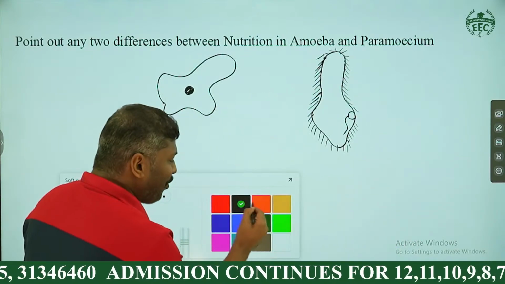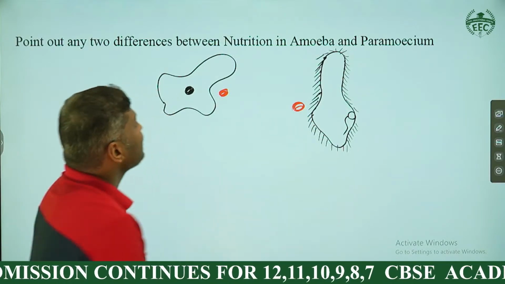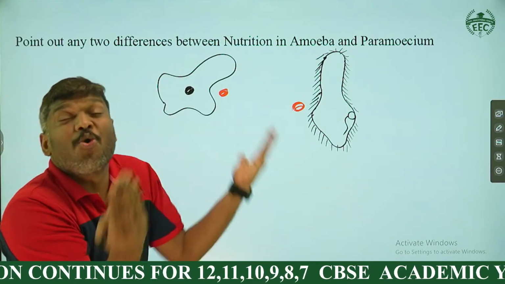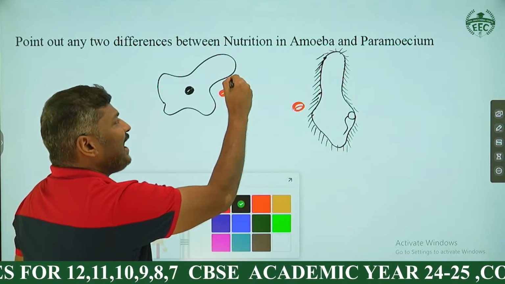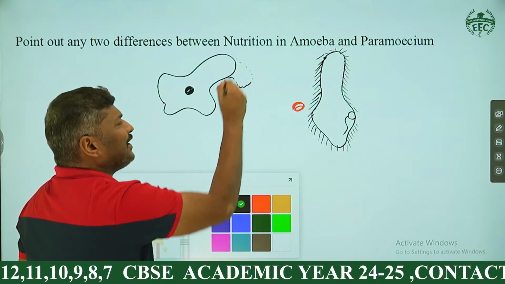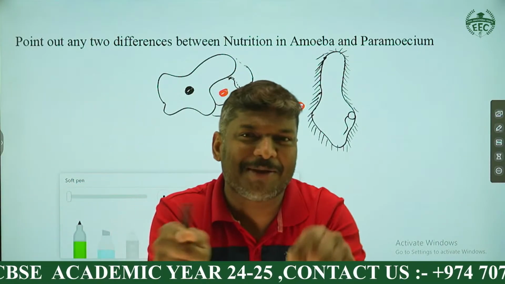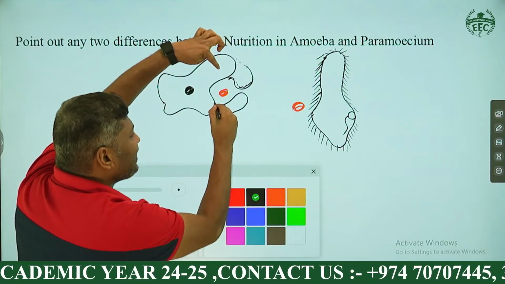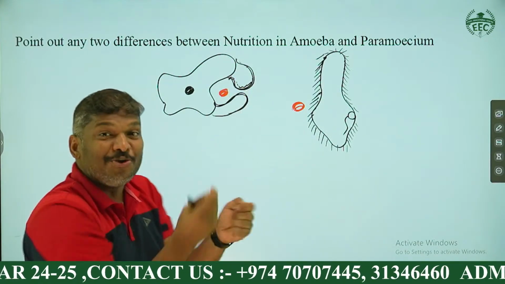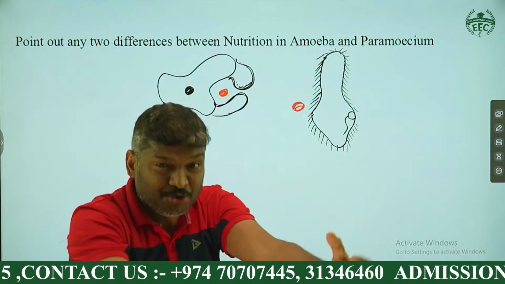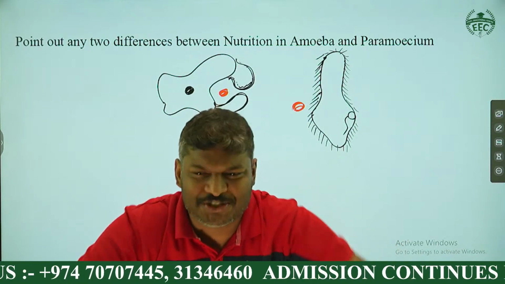And here, look at the board, my dear students. Whenever a food item is here, what is the question? Write any two differences. One difference, as you all know, you can see here. What is this one? And I want to ask you one more question. The amoeba is developing a structure like this. How many of you can type that answer? What is this newly developed structure developed by amoeba to engulf the food for phagocytosis? What is that engulfing structure called?